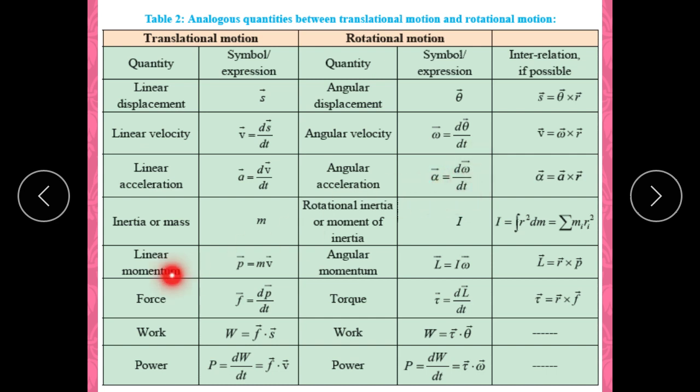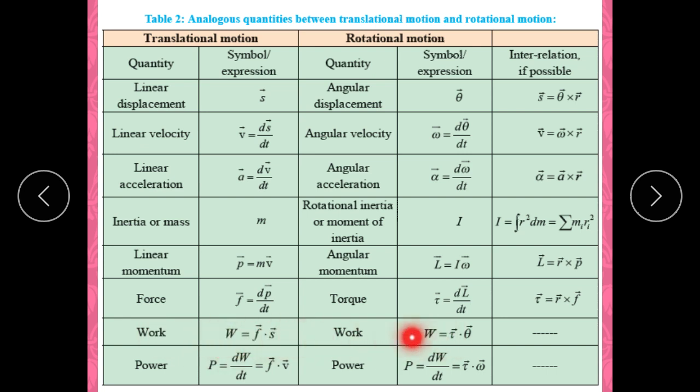The inertia or mass is m in translational motion. In rotational motion, inertia is the moment of inertia, I. In translational motion, linear momentum p is mv. In rotational motion, angular momentum L is equal to I omega. In translational motion, force is dp by dt, whereas in rotational motion, torque is dL by dt.